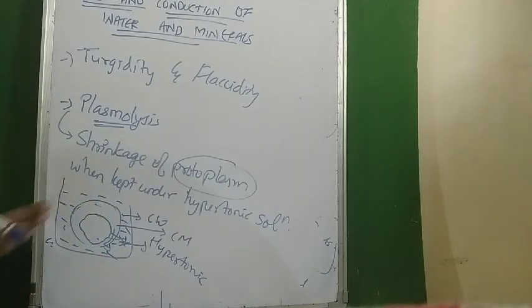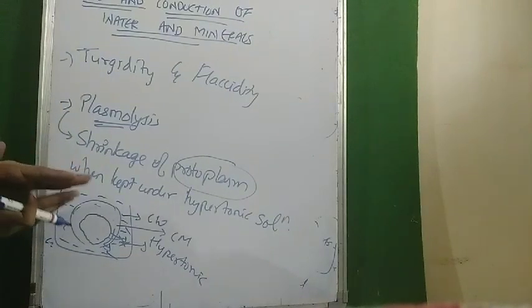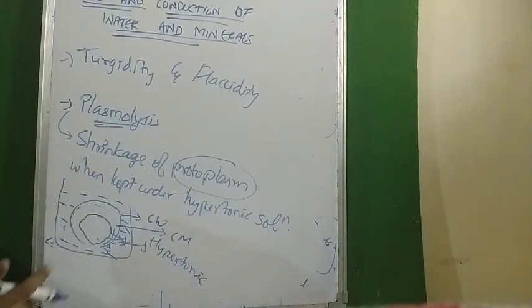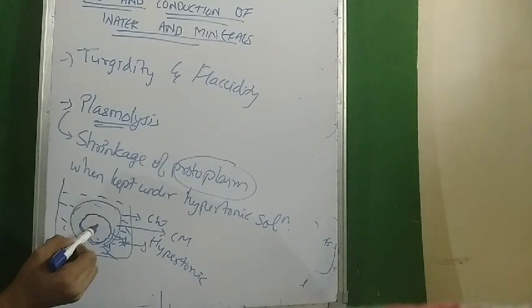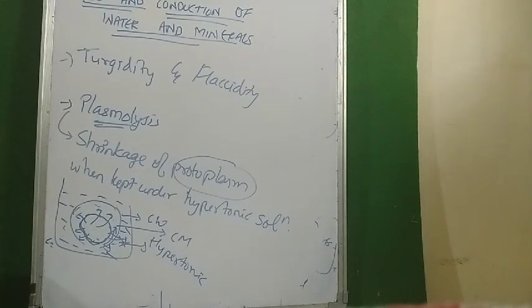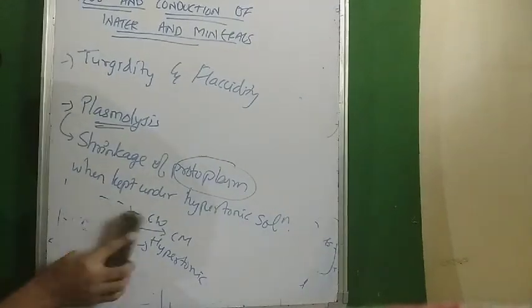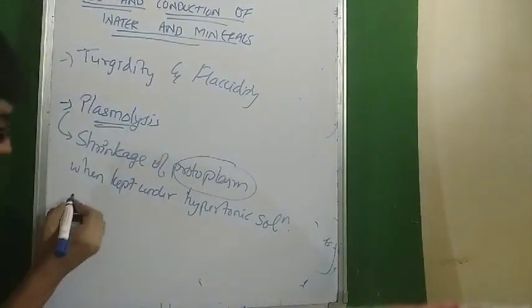The cell wall is rigid but the cell membrane is not. So the cell membrane moves away from the cell wall because of loss of water, and water accumulates over here. Understood? So these are the changes that occur. A cell which has shrunken is called a plasmolyzed cell.